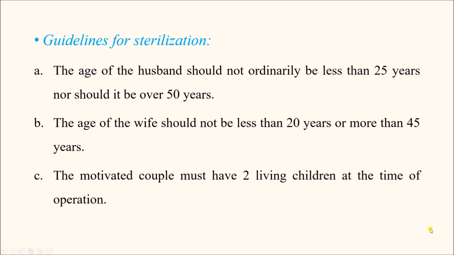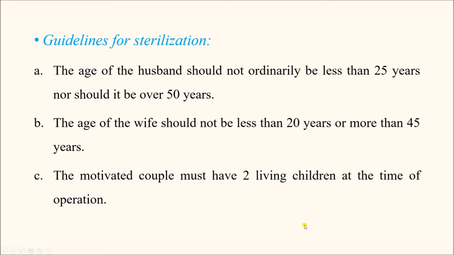There are certain guidelines for sterilization. So certain criteria must be fulfilled. For example, the age of the husband should not ordinarily be less than 25 years and should not be over 50 years. So ideally it should be between 25 to 50 years. Same for the wife, and the age is either more than 20 years or less than 45 years. So between 20 and 45 years.